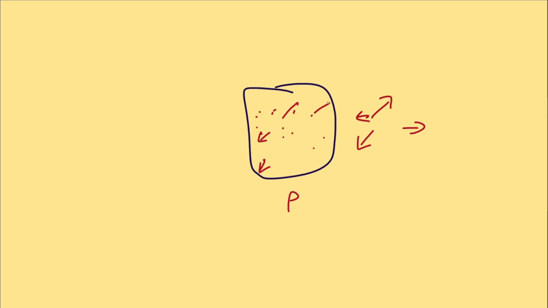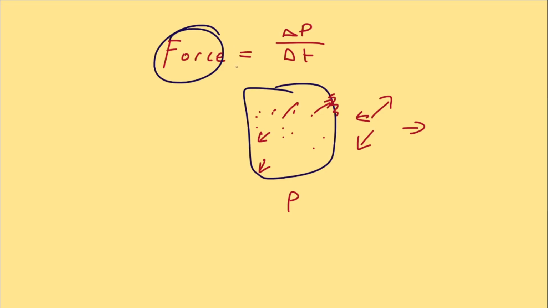So when a particle hits a wall, it changes momentum. Newton's second law says that force is equal to the rate of momentum change. So how fast the momentum changes is equal to the force. And if you add up millions of these collisions and these momentum changes every single second, this creates pressure that's actually noticeable. This is the real source of pressure. It's not volume being squeezed, but it's motion hitting the walls.